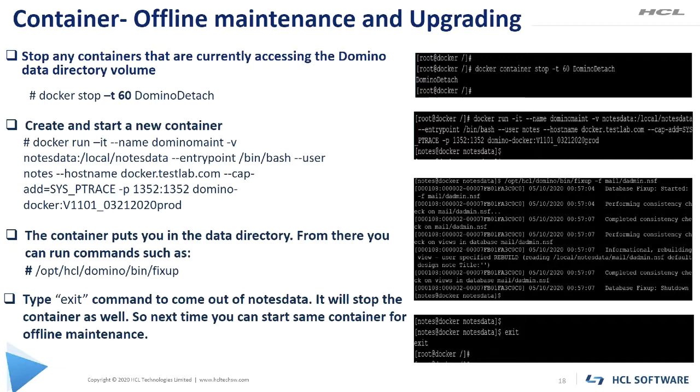If the application doesn't stop in 10 seconds, Docker issues the docker kill command and it stops the application. So for gracefully shutting down the Domino application, we use the -t switch. To create the offline container, I have given the command on this slide, and I will explain the arguments in this command.